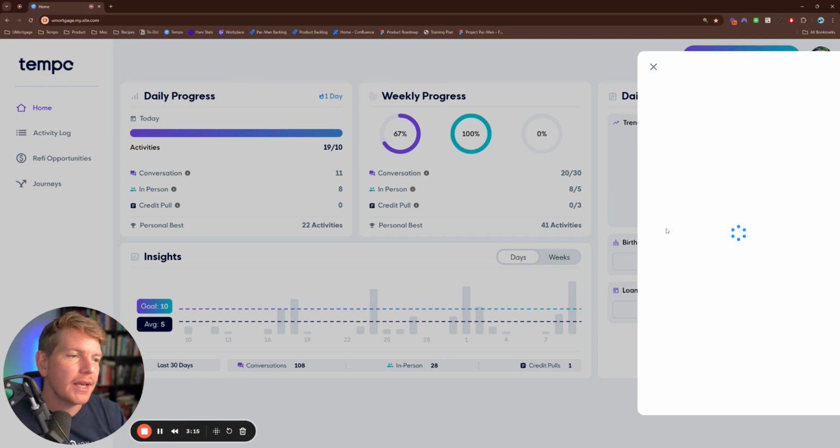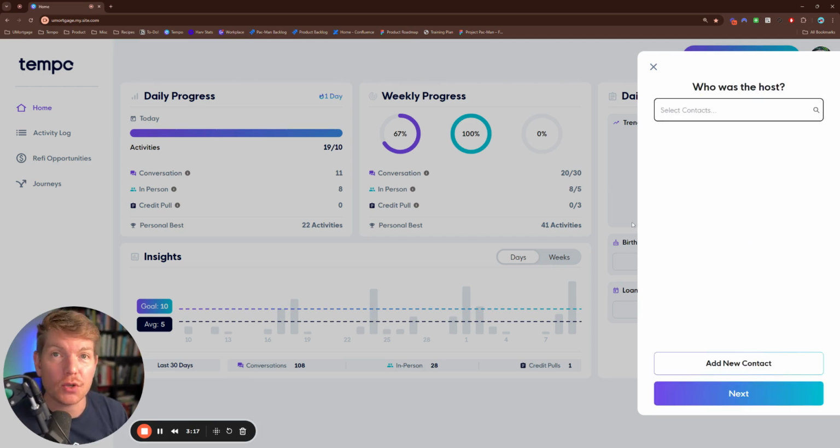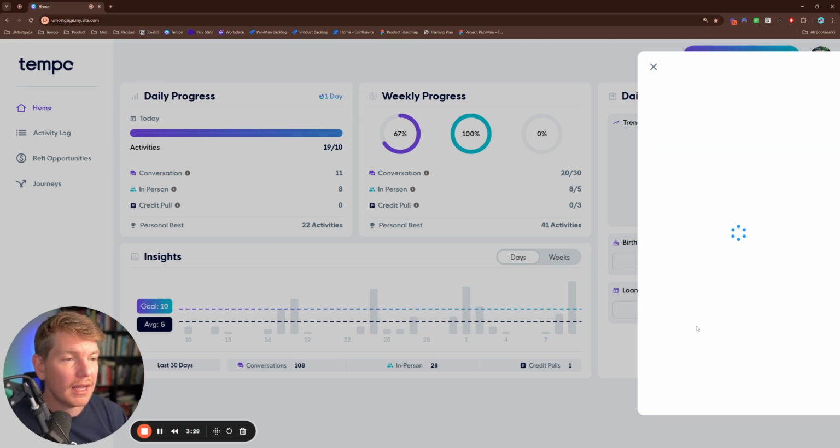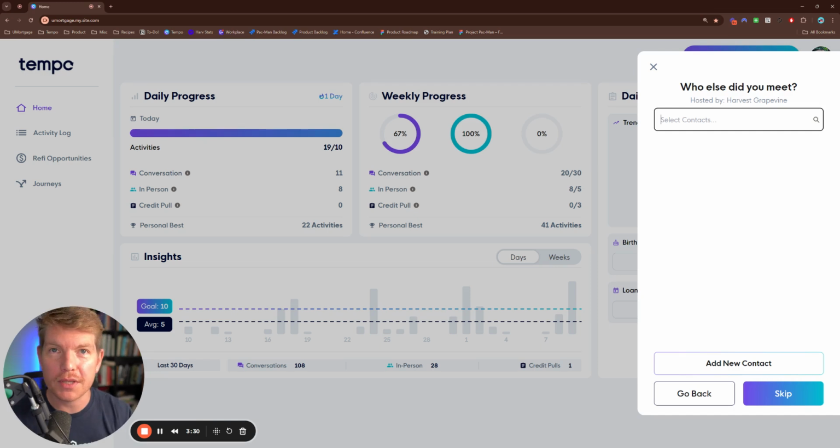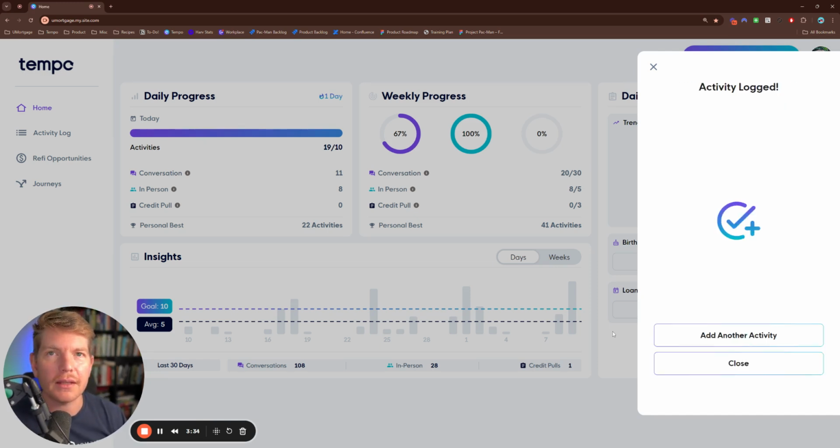We'll hit submit. And you will see all of these reflected across your daily progress bar, your weekly progress bar, and your insights. And events work the exact same way as open houses. You put in the host. And for instance, if you wanted to say that I was at an event that was hosted by my dear wife, and you don't necessarily want to take down all the people's names who are there while you're there, you can just hit skip and it will log the activity for you.